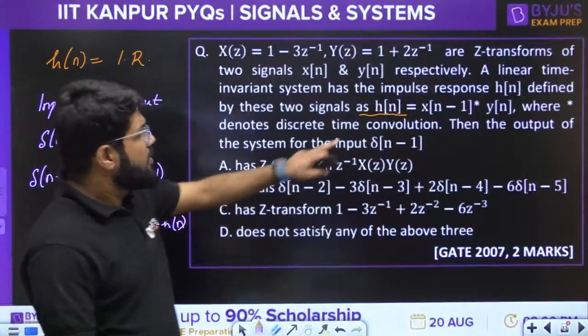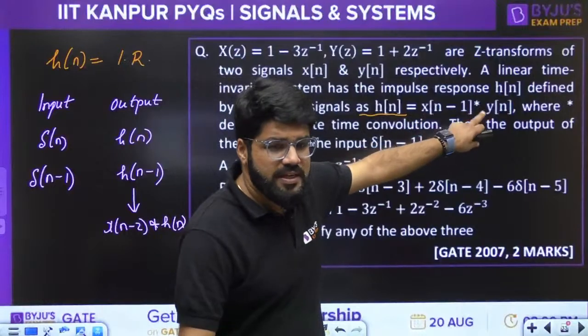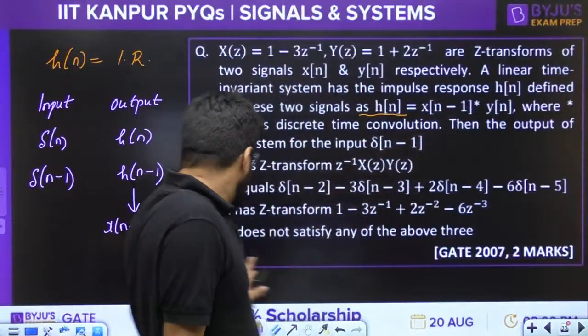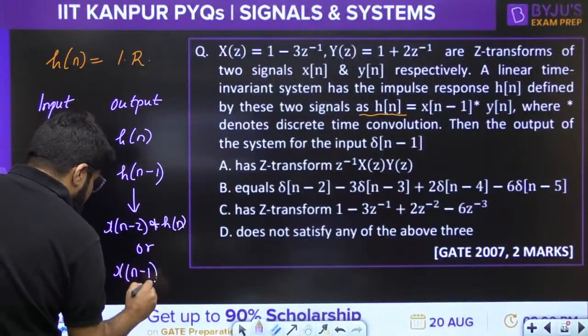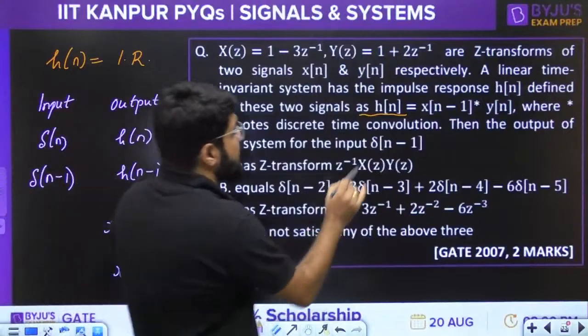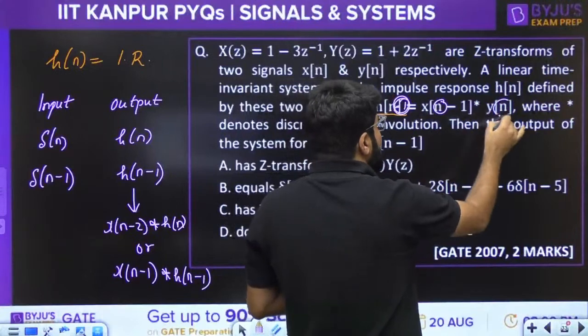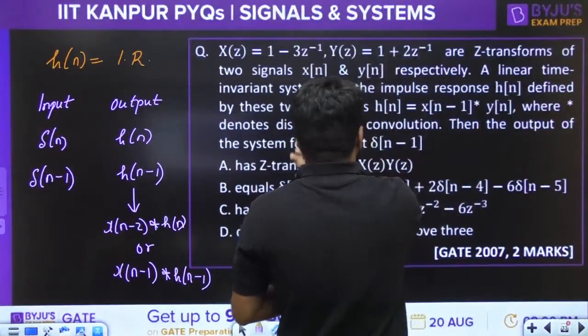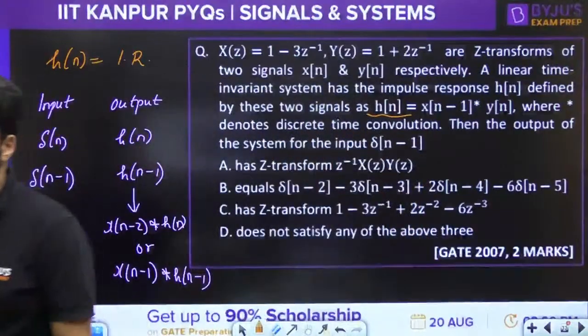See, if you want to introduce a time shift in the convolution, you can introduce it in any one of the signals. x[n minus 1] is already there, it becomes x[n minus 2], or you can write it like this also, x[n minus 1] convolution y[n minus 1]. That minus 1 time shift can be introduced either here or here, in any one of these two, that should be okay for you.